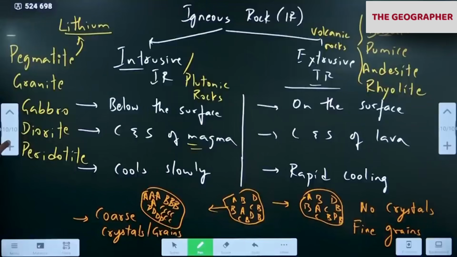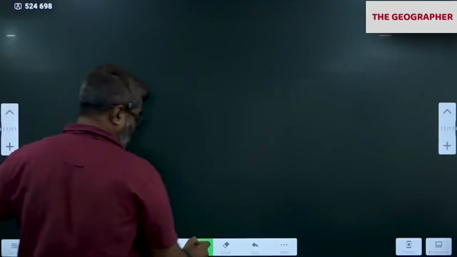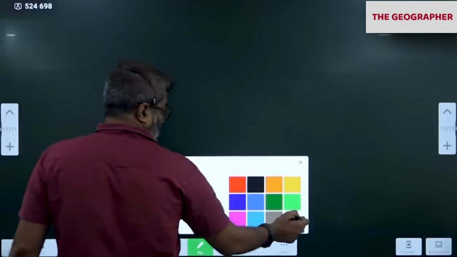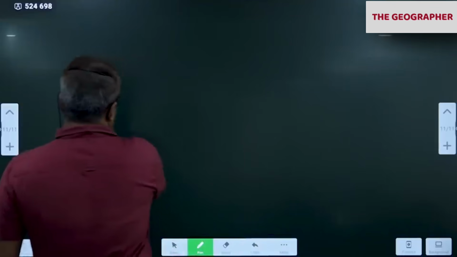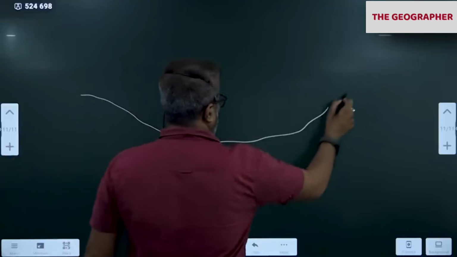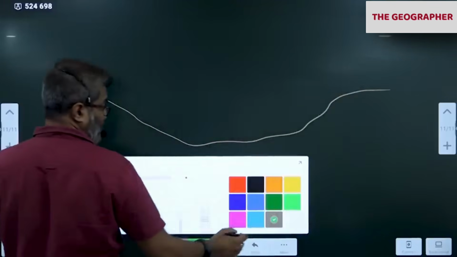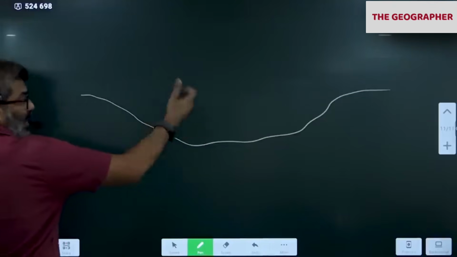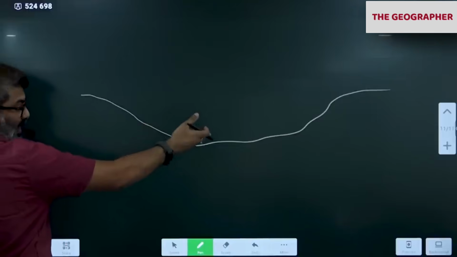So igneous rock, all of you know. Let's say there is a depression now, a lake-like depression. Notice this, a lake or a river or an ocean basin like this.